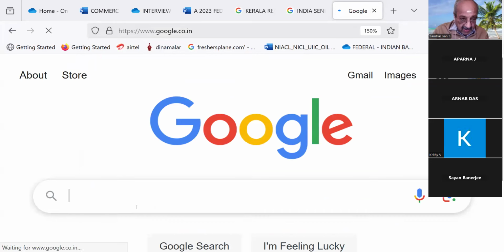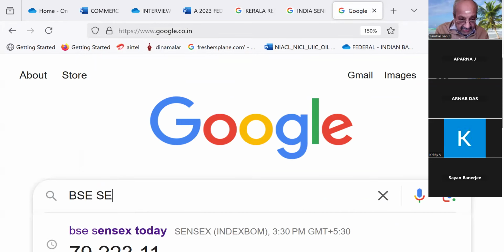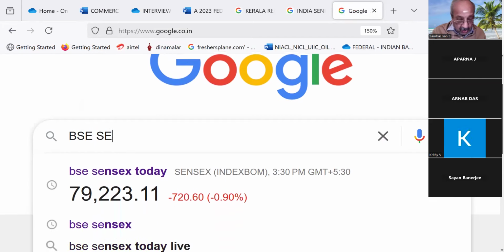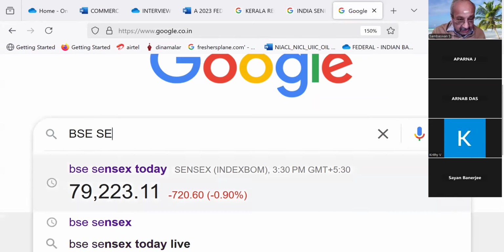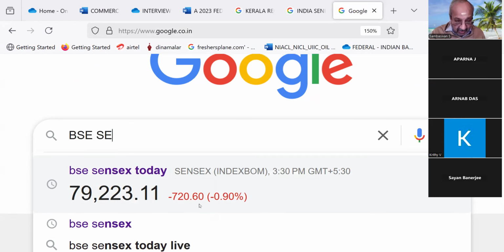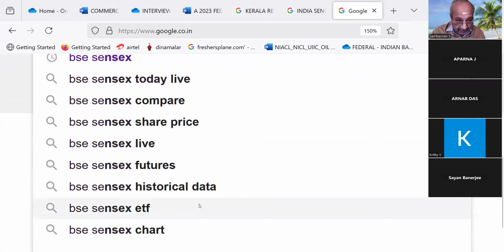Google.co.in. Bombay Stock Exchange. It is coming. Please note down Bombay Stock Exchange Sensex. Today it is 79,223. Today it has come down. Yesterday it had gone up, 2nd January it went up. Today it has come down by 720 points.